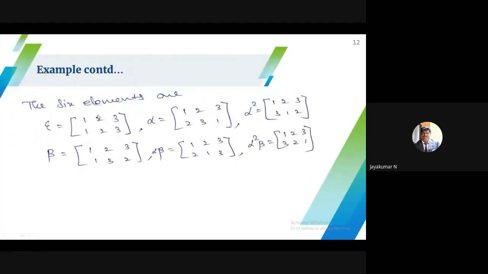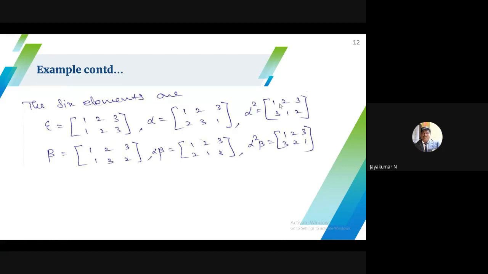Suppose we define it like this: my epsilon is 1 maps onto 1, 2 maps onto 2, 3 maps onto 3. My first permutation I define like this: 1 maps onto 2, 2 maps onto 3, 3 maps onto 1. You have to find alpha square; that is a different one. If you find alpha cube, it becomes 1. You can try yourself. Okay.